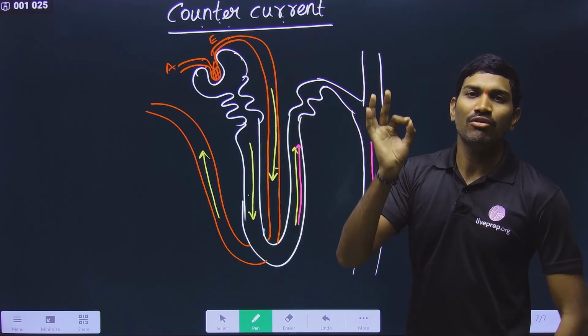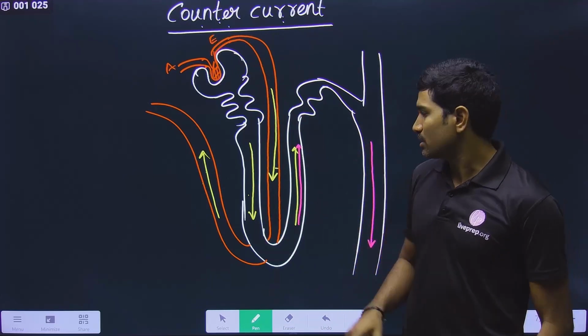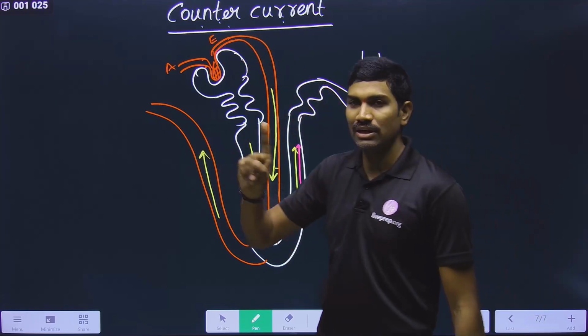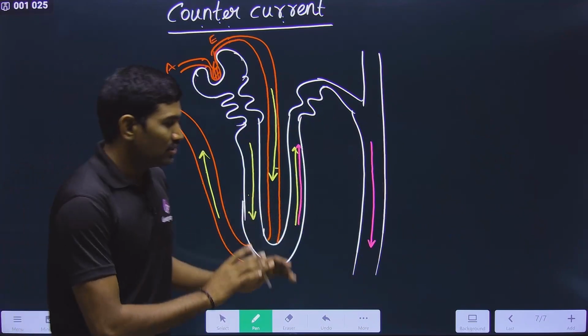It is the movement of fluid in opposite directions here. This is called counter current. So with respect to this we are observing 2, with respect to vasa recta we are observing 1, total 3 counter currents we are observing here. Clear? This is what the term counter current means.